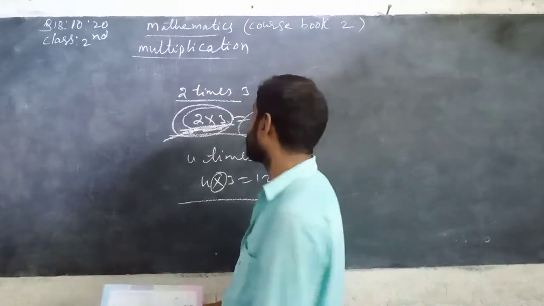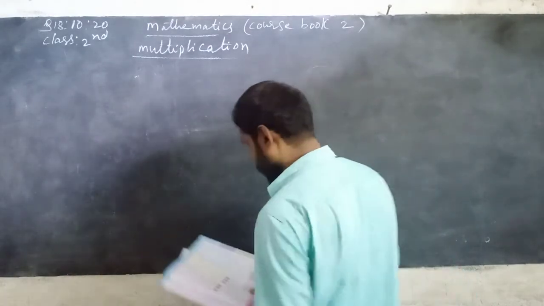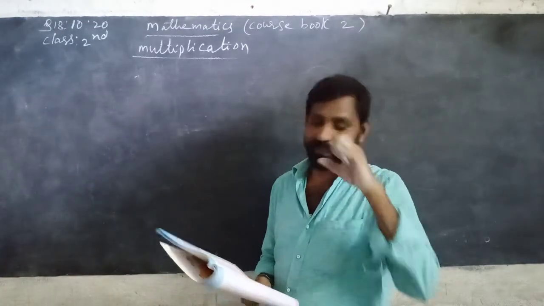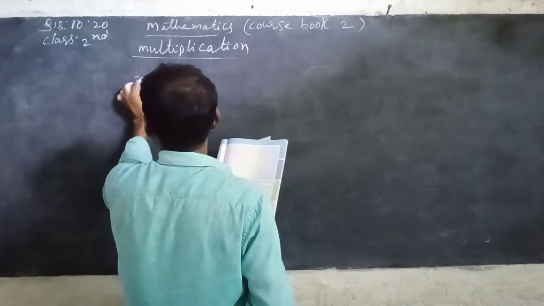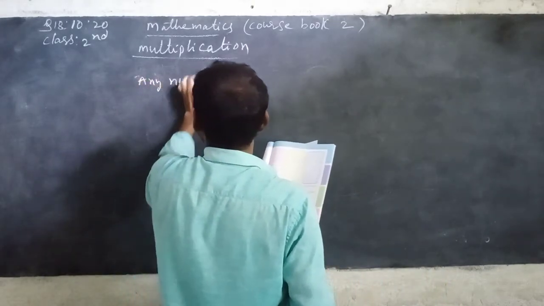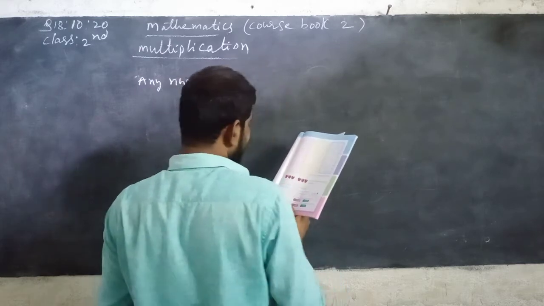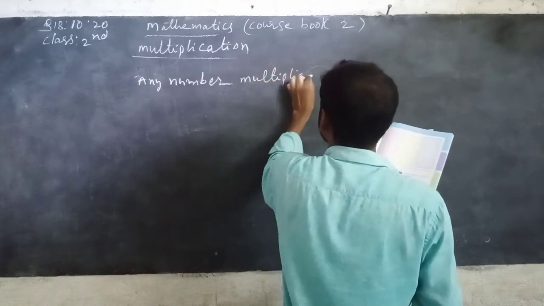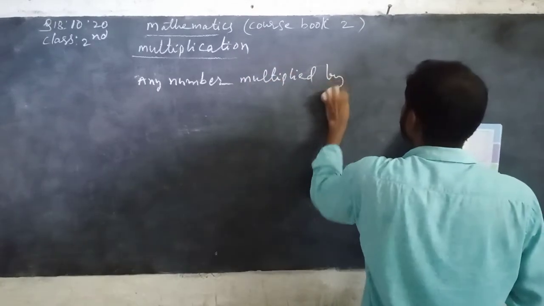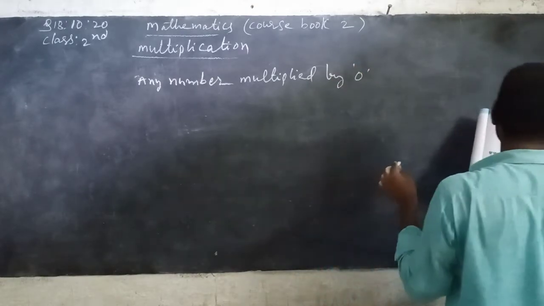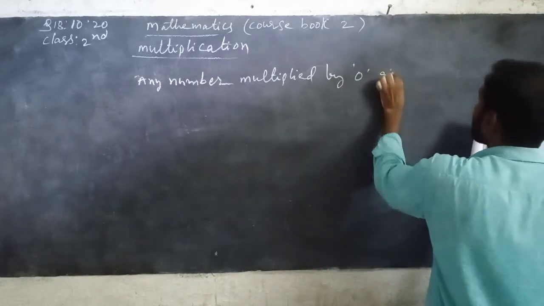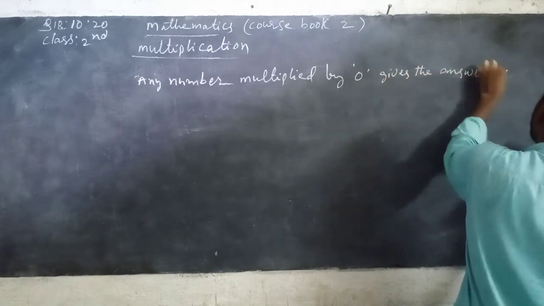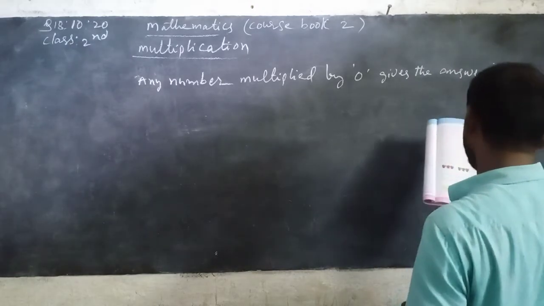Now fun fact 1 is for you. See here, any number multiplied by 0 gives the answer 0.